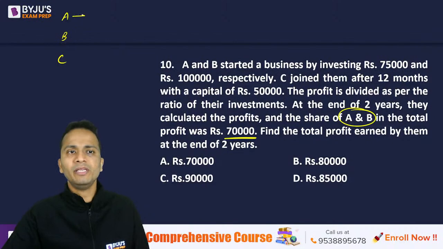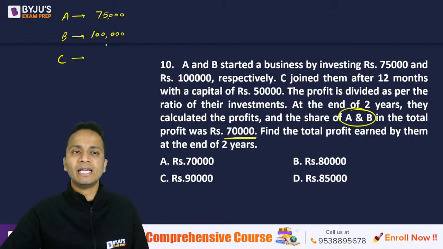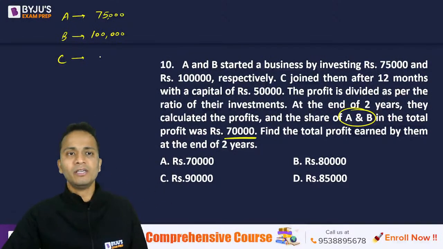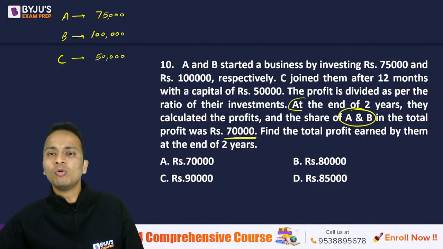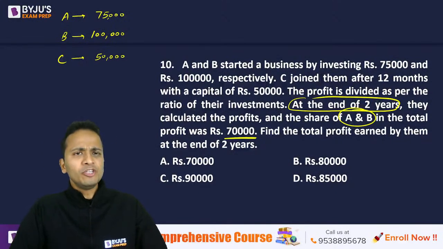Now there are three people, A, B and C. All of you tell me, a few things that we know: A and B started with 75,000 and 1 lakh. This is the money that they invested, and C came after 1 year with a sum of 50,000. And they're talking about the end of 2 years. So can you tell me for how many years the investment of A and B was there in the business? For how many years did A and B invest their money?